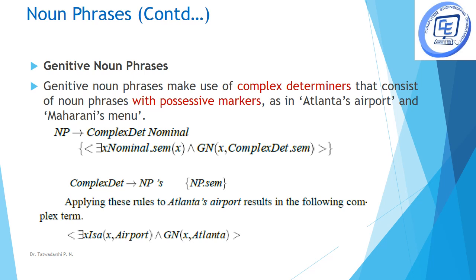Okay. These are the genitive nouns. These are marked with complex determiners, for example, Atlanta's airport or Maharani's menu. The apostrophe S creates a problem here. What we do is, again, we ignore the apostrophe S, and the final noun is again taken as the head, and the remaining noun is given a notation called GN. This means that the resolution technique understands that the word Atlanta has an apostrophe S.